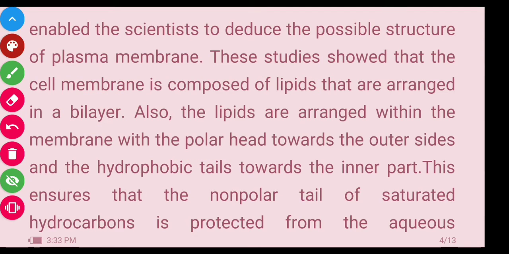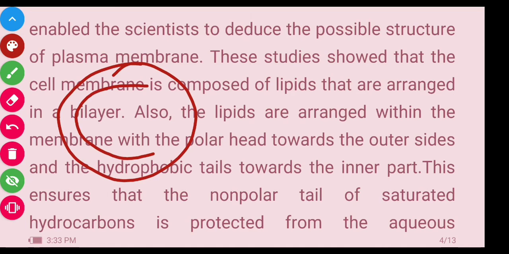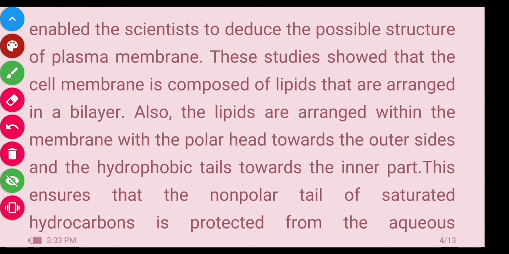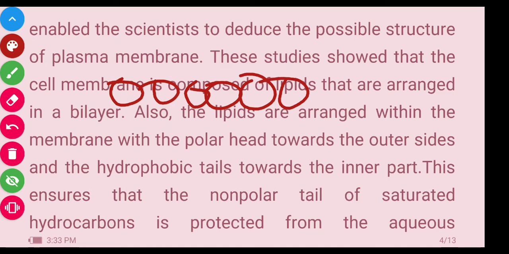This is the structure of the cell, and inside it the cell membrane is present. When we cut one part of the cell membrane, then we see the structure of the cell membrane. This is the bilayer structure of the plasma membrane.